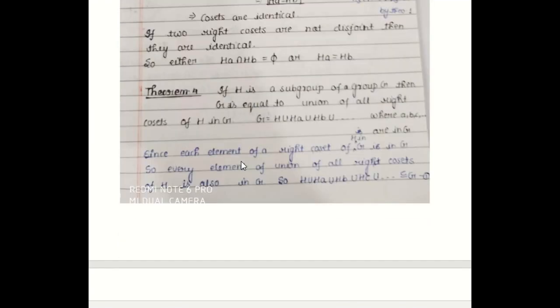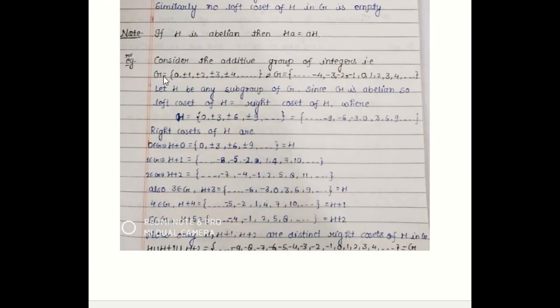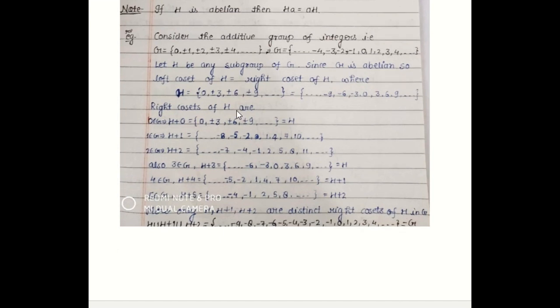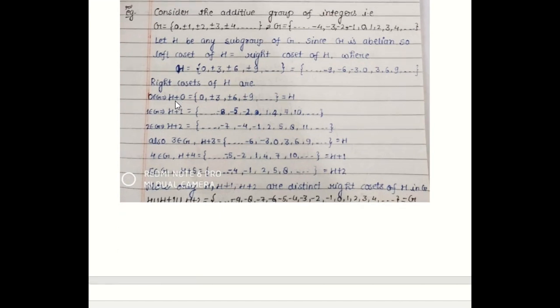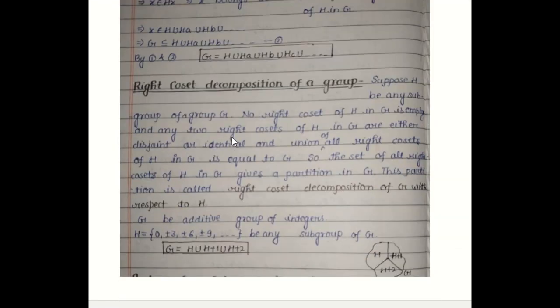In the first example, we have seen that if we take the additive group of all integers, then there exist only three distinct right cosets, H plus 0, H plus 1, and H plus 2. And I have already told you, if we take the union of all these distinct right cosets, you will be able to find the whole set G, the whole set of integers.